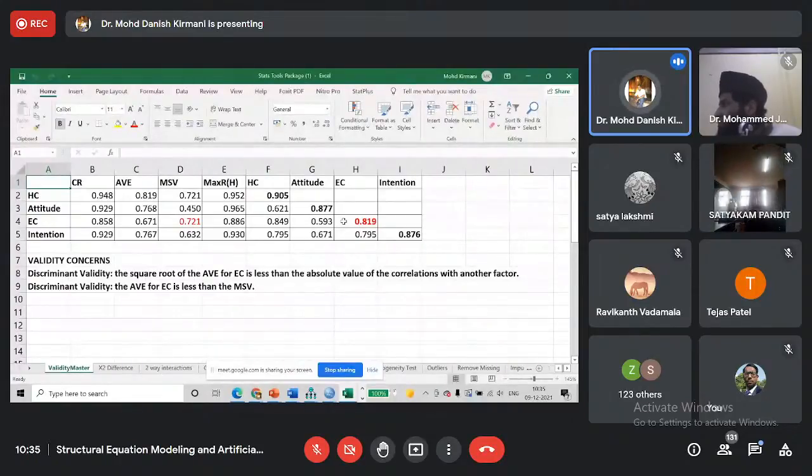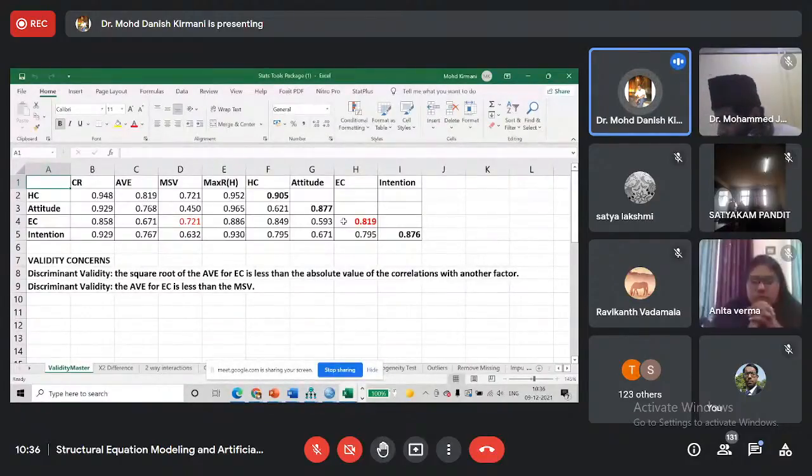So as a researcher, you will have to decide at this point of time, either you can delete this construct, and you must have a justification for this, and you can proceed further with the remaining 3 constructs because they are providing you good results. Or if you consider that you cannot proceed further without environmental concern, it is a very important construct for your study, then you will have to redesign your study. You will have to reconsider the items that you have taken to measure environmental concern, or you will have to collect additional data, new data.